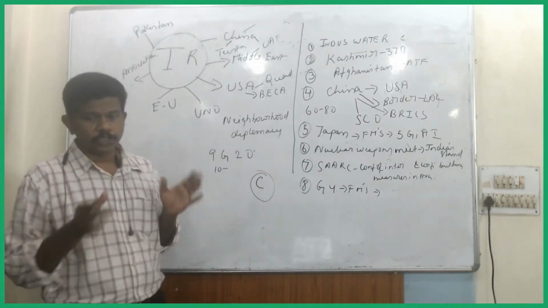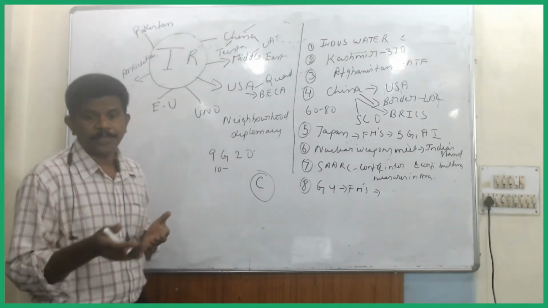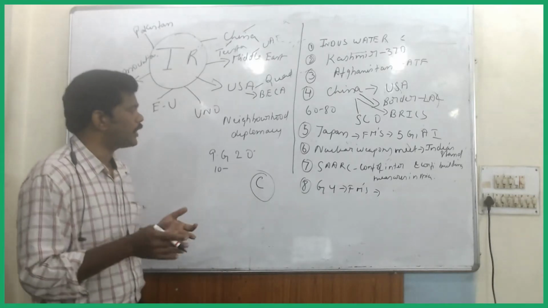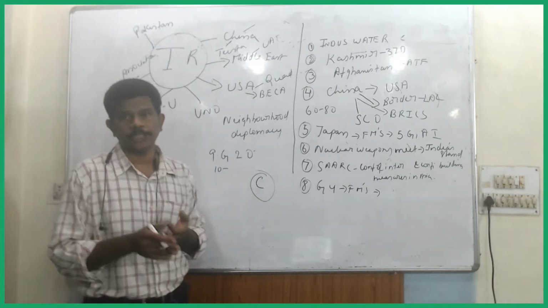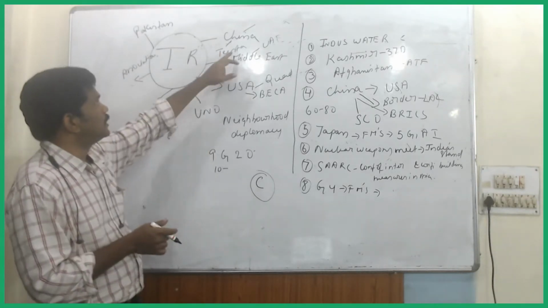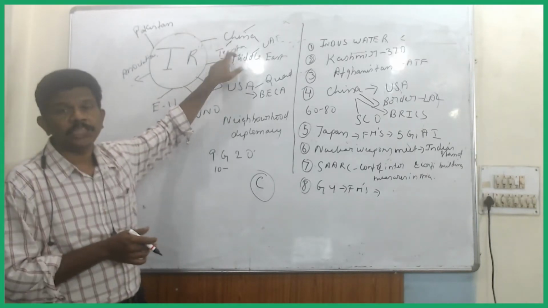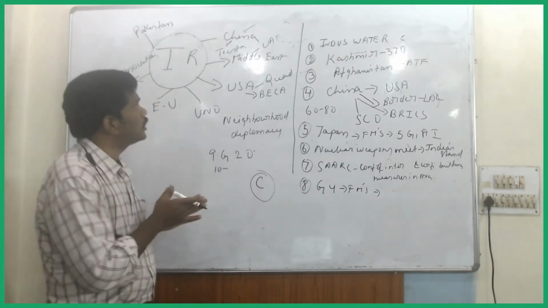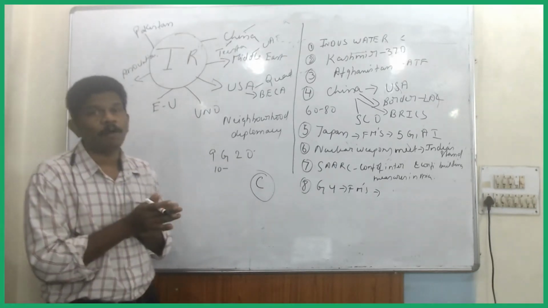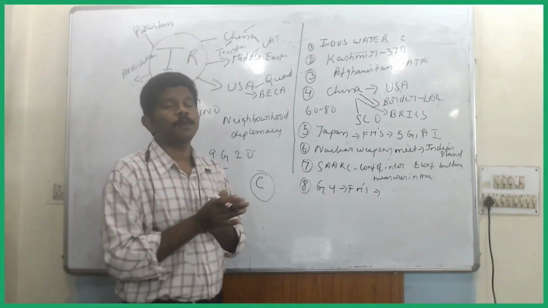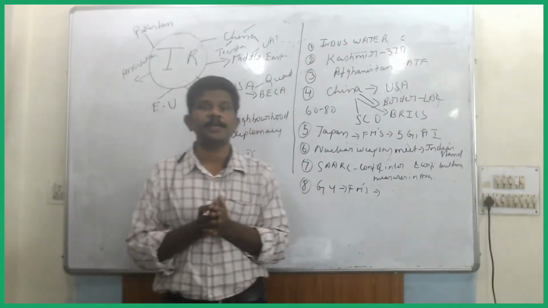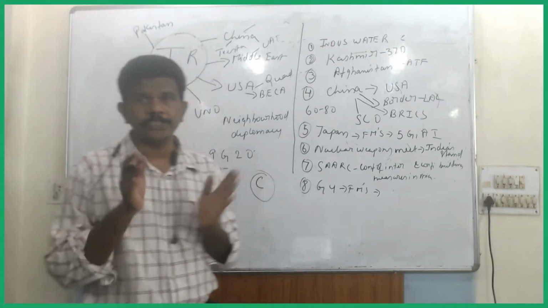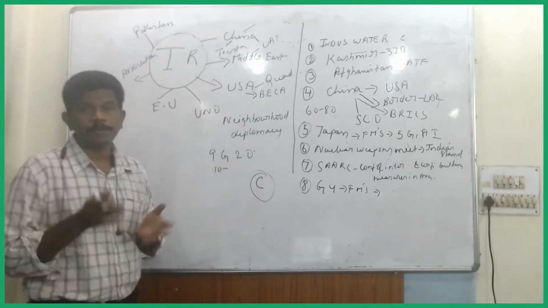From China, it may be the recent border dispute, most probably. It may be the South China Sea dispute, or China's involvement in the Teesta River in Bangladesh. The Teesta water dispute is one of the prominent disputes between India and Bangladesh which remains unresolved, and now China is getting involved in that also. So they may ask you that.